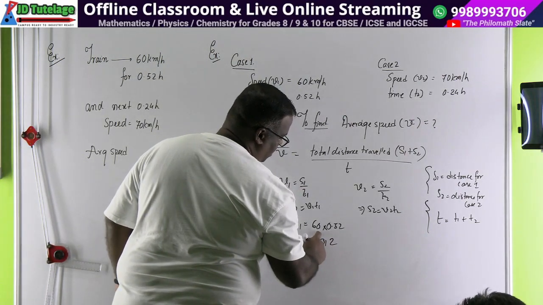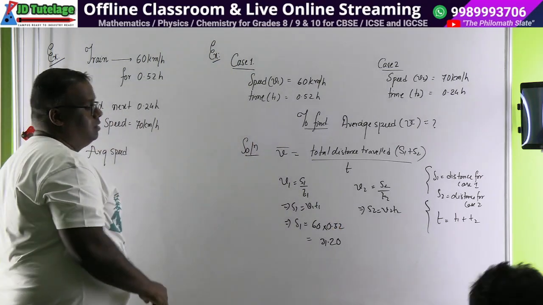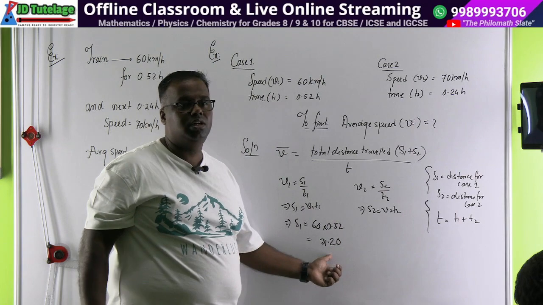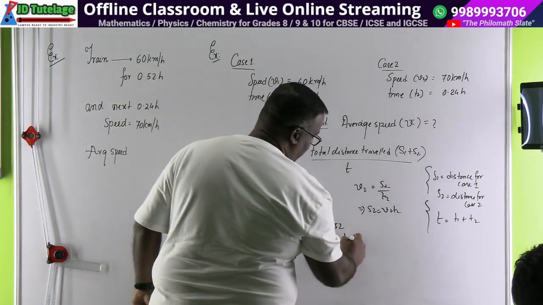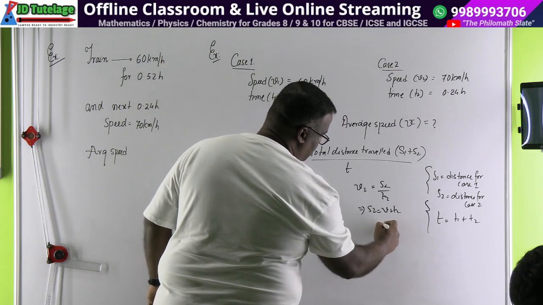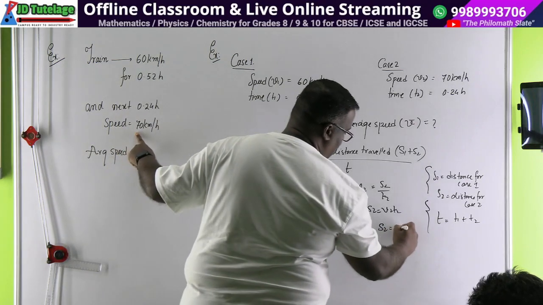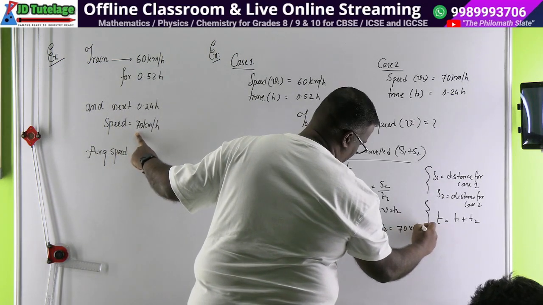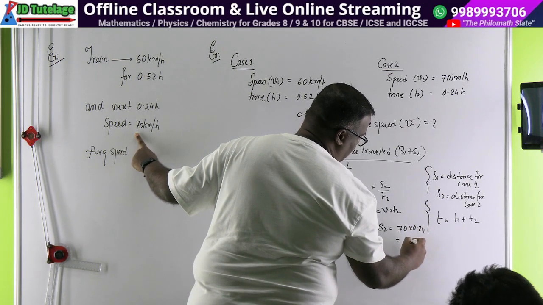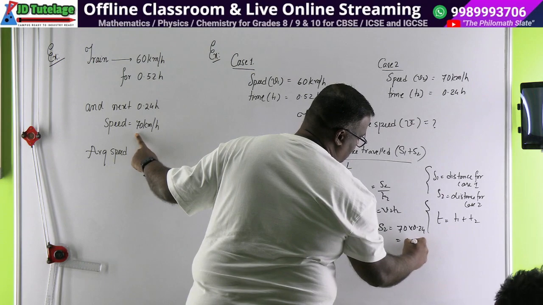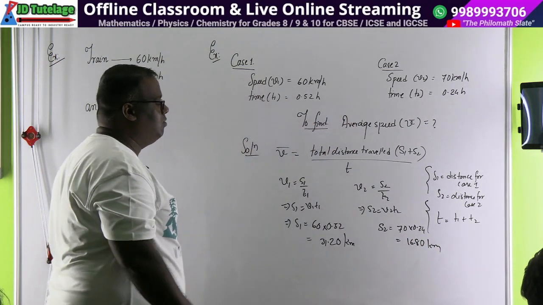Since we are multiplying with 60, it is 31.2. Is it correct? It should be, since half of 60 is 30, so 31.2 is roughly fine. Kilometers. What is S2 equal to? V2 into T2. How much is V2? 70 into 0.24: 7 4s are 28, 8 and 2 carry over; 7 2s are 14 plus 2 is 16, so 16.8 kilometers.